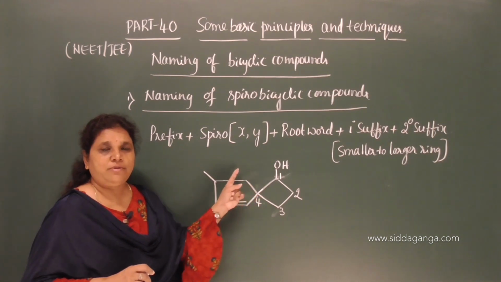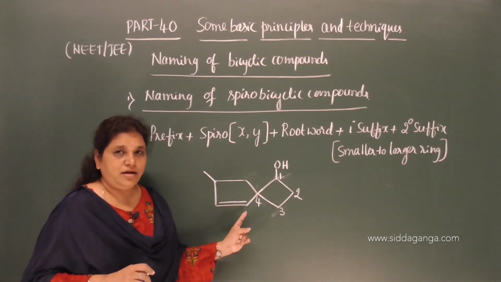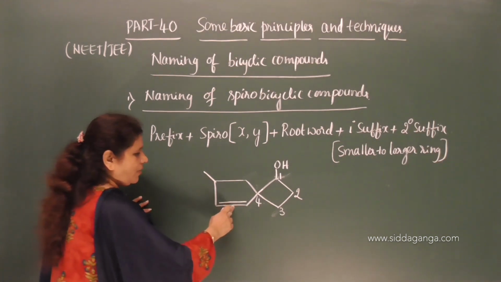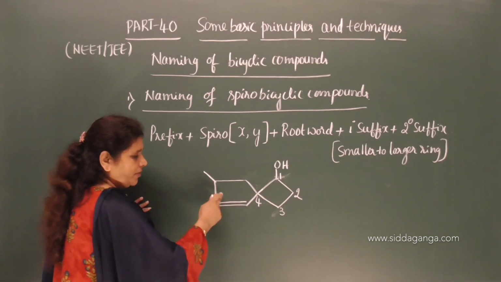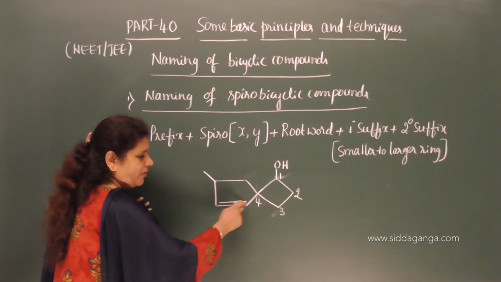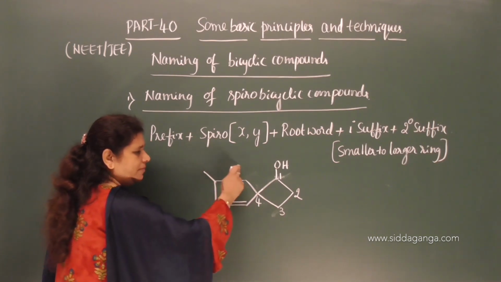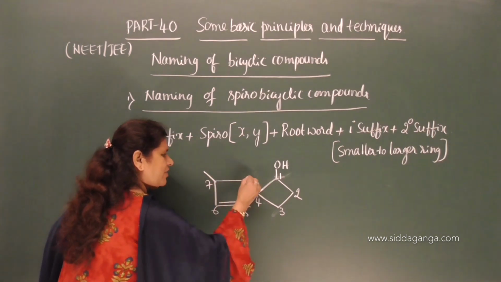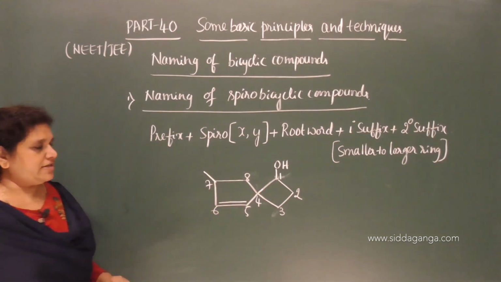Again we need to number the larger ring, again it follows the order of preference. So, here double bond is there, here substituent group is there, preference should be given to double bond. Therefore, we need to number from this end: 5, 6, 7, 8.